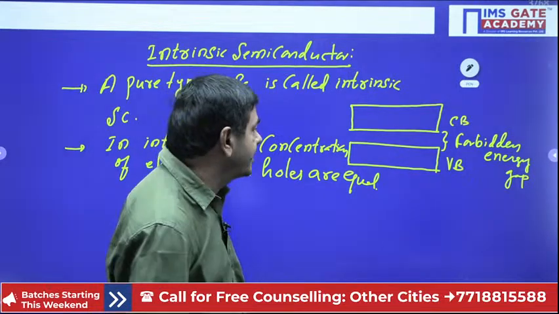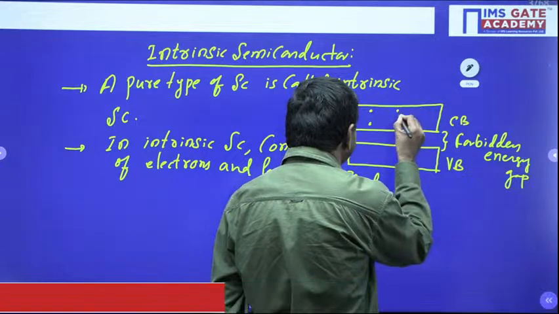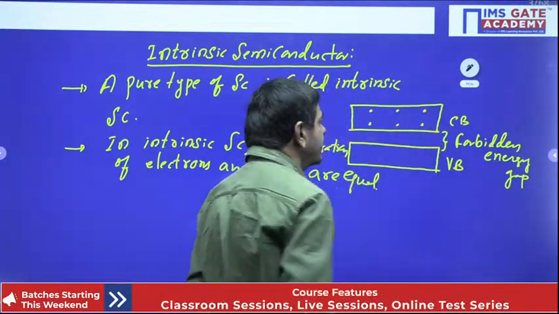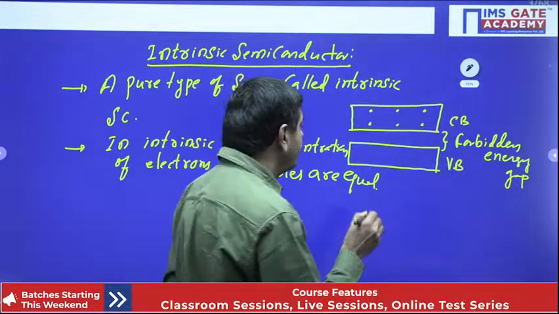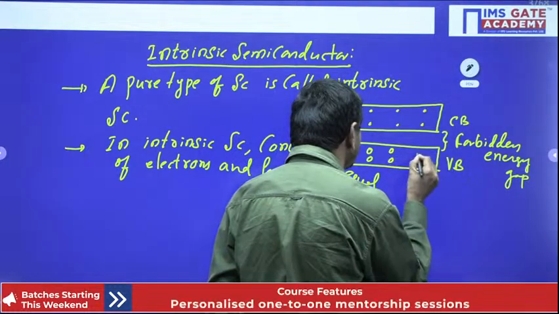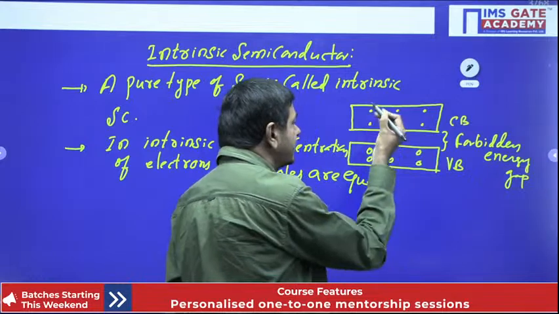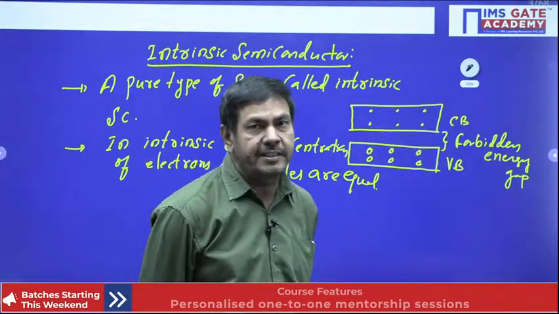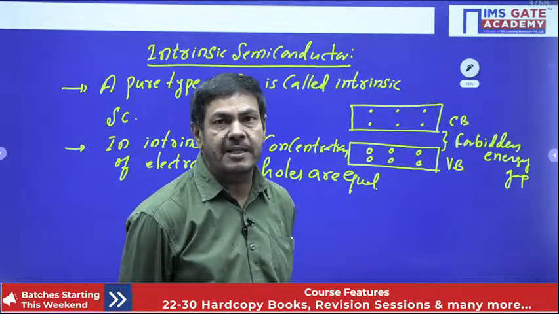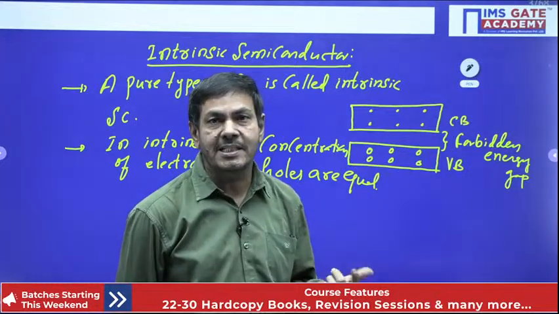For example, a certain number of electrons have reached the conduction band; that many holes will be generated here. Once the electron is free from the valence band, thereby one hole is created.